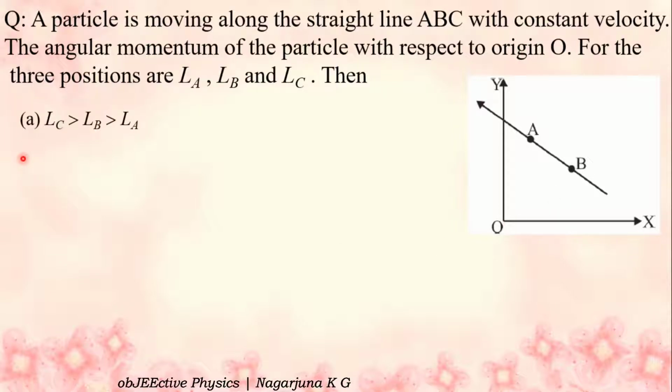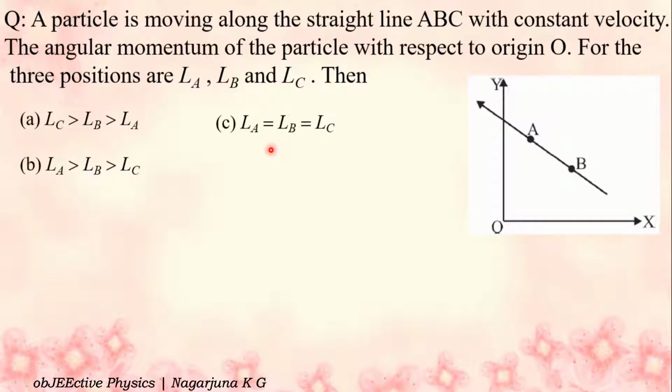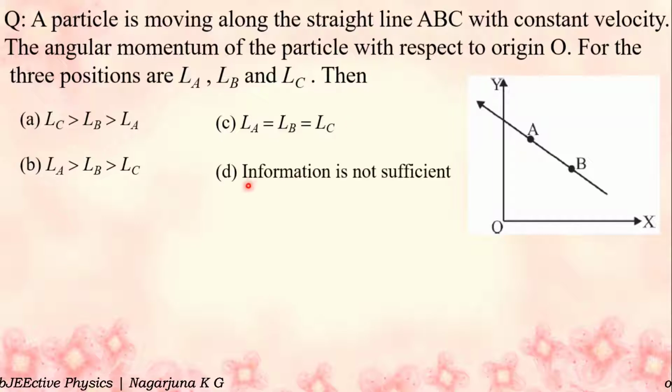Option A, LC greater than LB greater than LA. Option B, LA greater than LB greater than LC. Option C, LA is equal to LB is equal to LC. Option D, information is not sufficient. Solution.